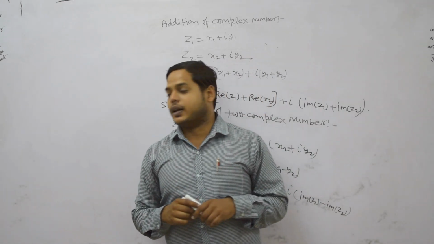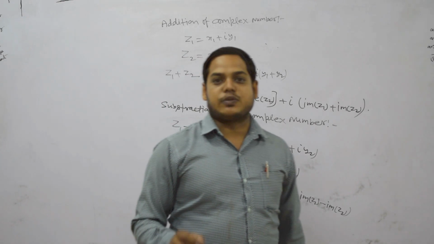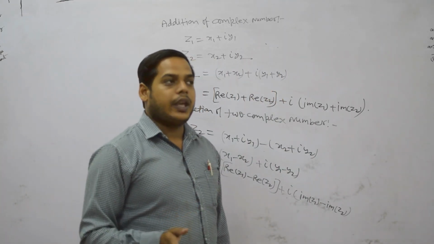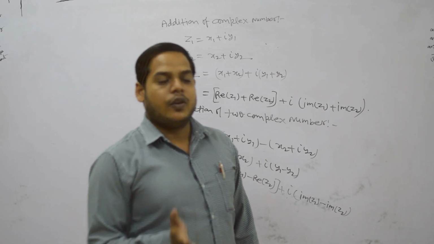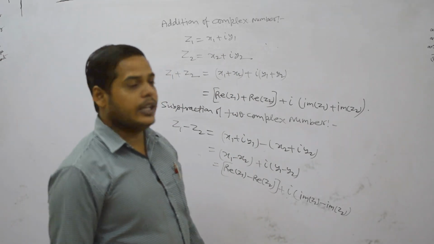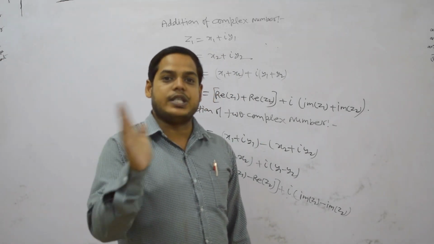In real numbers, whenever we subtract a smaller number from a greater number, we find a positive value. If we subtract a greater number from a smaller number, then we get a negative value. Similarly, can we think this way inside complex analysis? Which number is greater, which number is smaller?